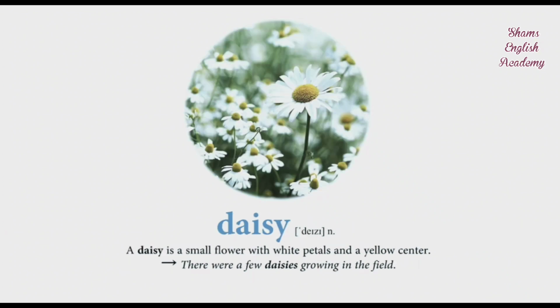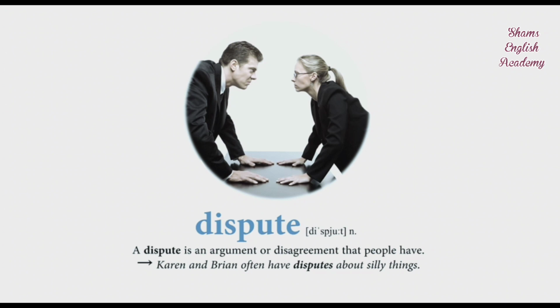Daisy. A daisy is a small flower with white petals and a yellow center. There were a few daisies growing in the field. Dispute. A dispute is an argument or disagreement that people have. Karen and Brian often have disputes about silly things.